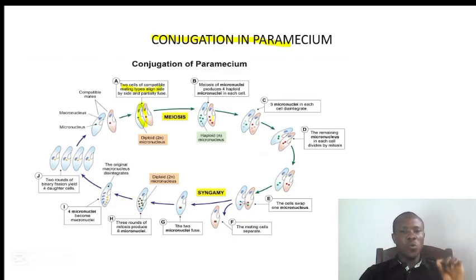Whenever meiosis occurs, four haploid cells will be produced. So the micronucleus that is responsible for reproduction will undergo meiosis. And when that occurs, four haploid cells will be produced.